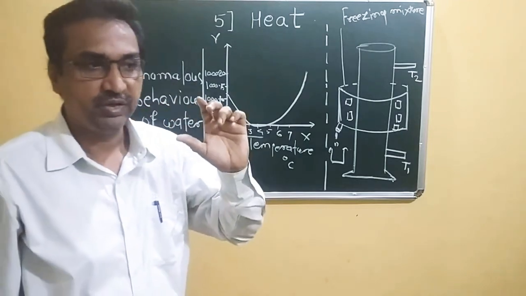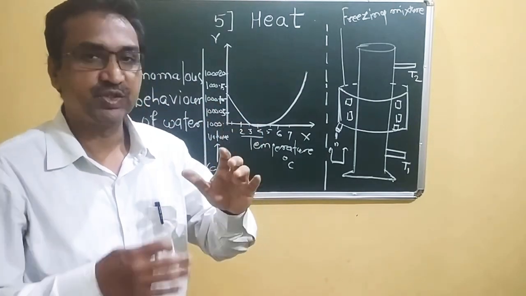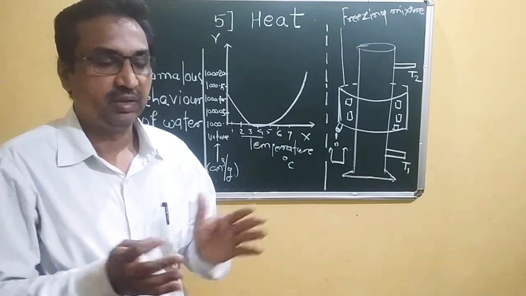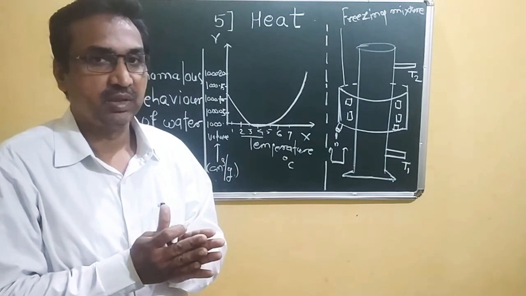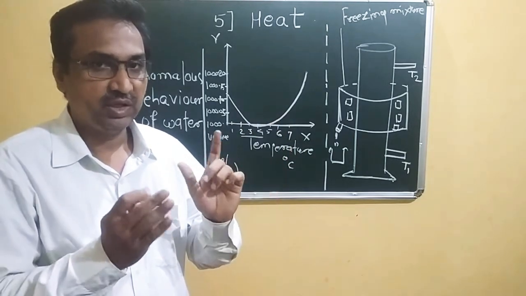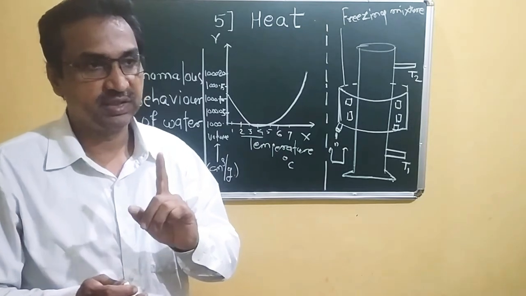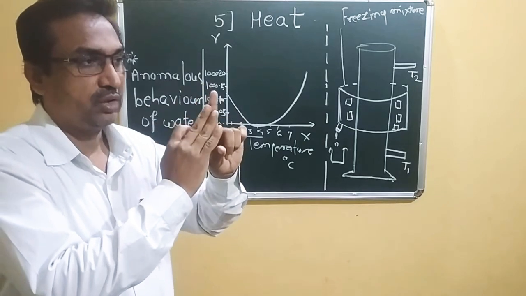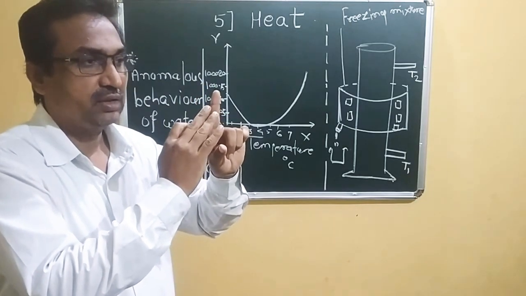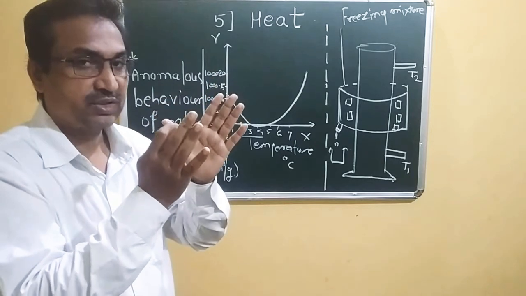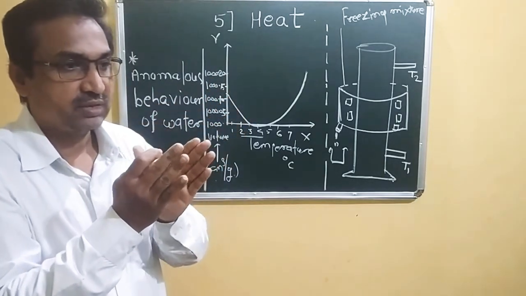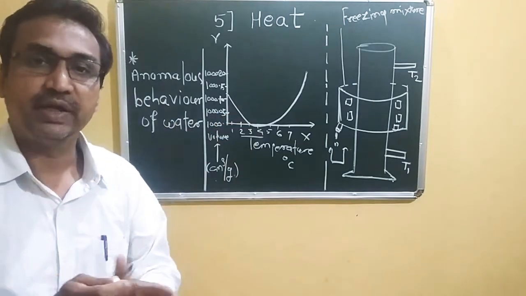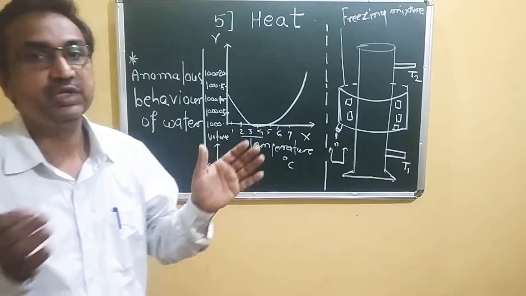when we provide heat to the water, instead of expanding, we can find that a contraction is taking place in the region 0 degree Celsius to 4 degree Celsius. When we start heating the water from 0 degree Celsius, instead of expanding, it contracts, and it contracts at a maximum level at 4 degree Celsius, that is, its volume decreases.